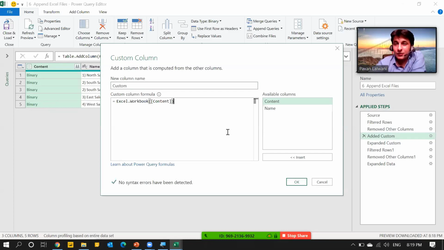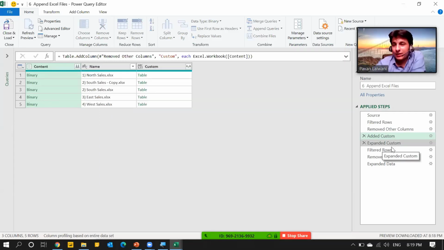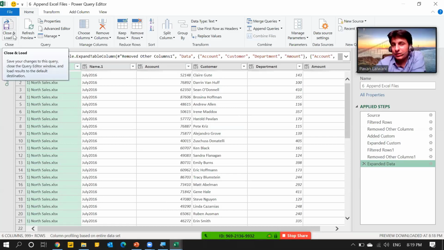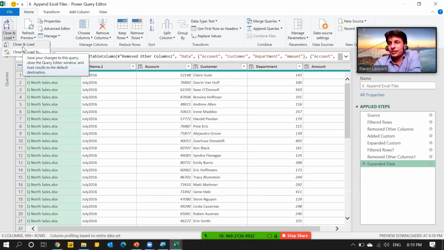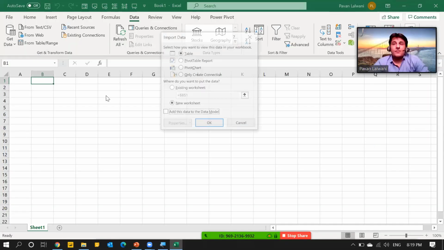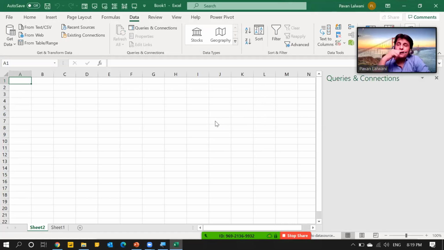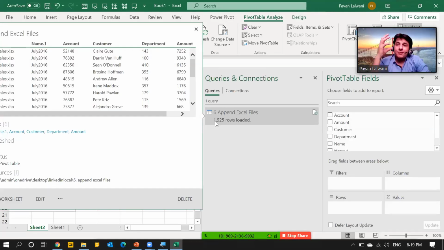So the first time you're getting a macro where you can modify and edit without the keyboard, then expand, then filter and other things. Now I can just click on close and load, right? Close and load gives you the table. But if I click on the close and load to button, now this would be interesting. I can get a table or I can create a pivot table report and click on OK. So I brought the data as a connection, modified, transformed, appended, and I'm just creating an output as a pivot table.